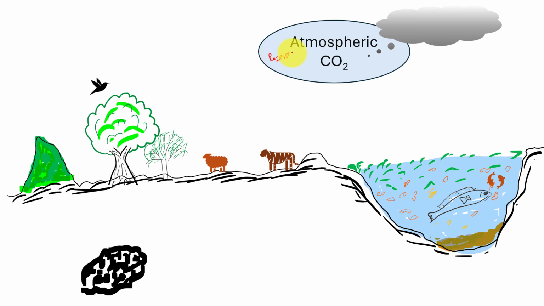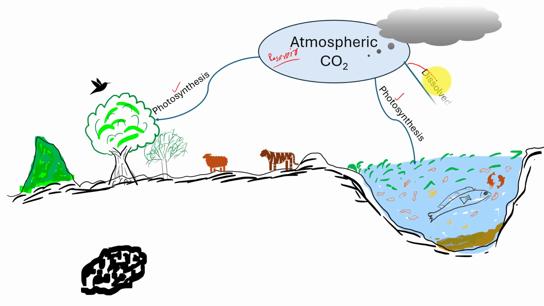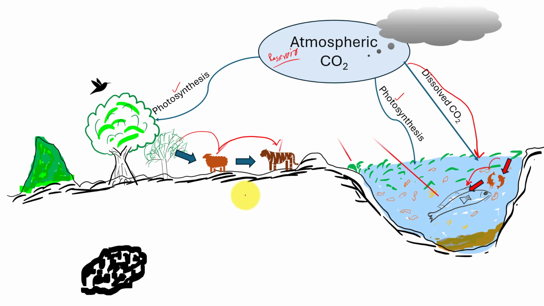Carbon dioxide is converted to organic carbon by the photoautotrophs during photosynthesis both on land and in water. Large quantities of carbon dioxide are dissolved in the water. The food carbohydrates or the organic carbon produced by producers are transferred to higher trophic levels in the food chain. Carbon is released into the atmosphere as carbon dioxide from the respiration of all organisms on land as well as in water.